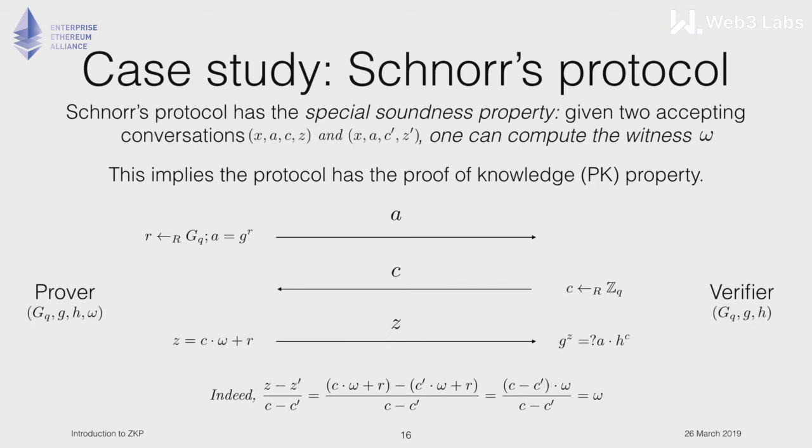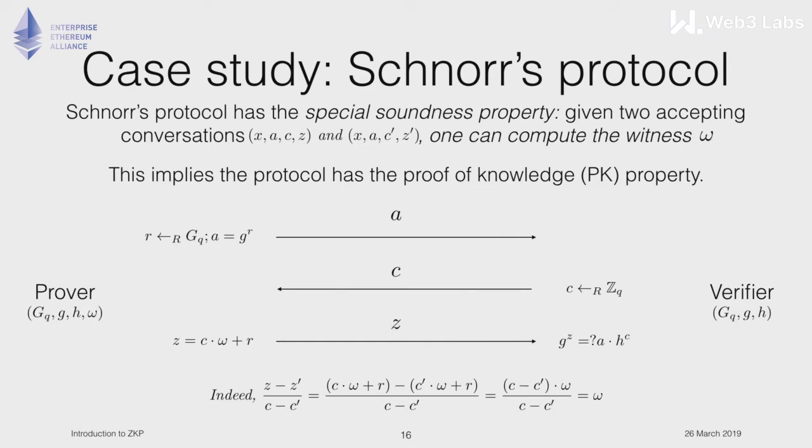In the case of the Schnorr protocol, we have a variation of soundness called special soundness, which also implies proof of knowledge. Special soundness is the following property.